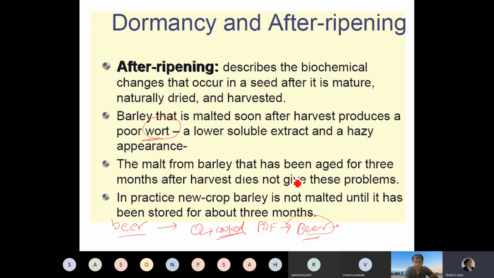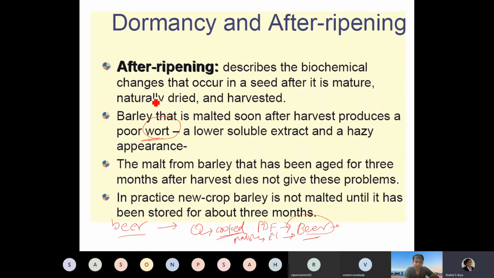In beer making, all the ingredients are mashed together and cooked together. This cooked mashed mass is then filtered, and that is called wort.